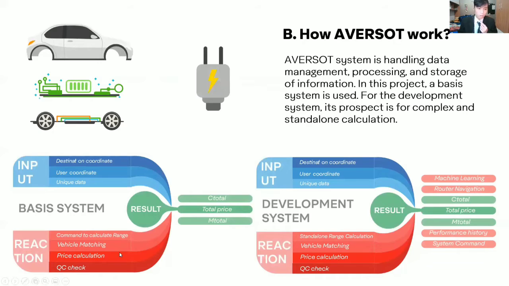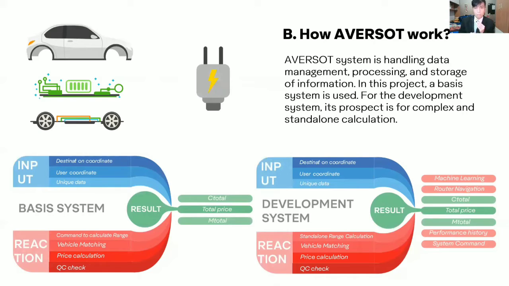So for the reaction, where's the difference? The difference is in the first command. In the basic reaction, it says command to calculate range, but in the development, it says standalone range calculation. What is the difference between command to calculate range and standalone range calculation?